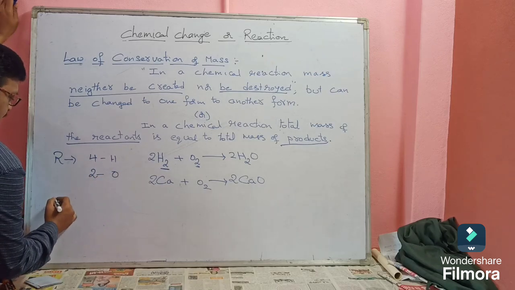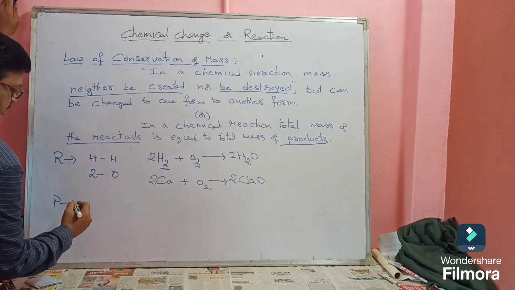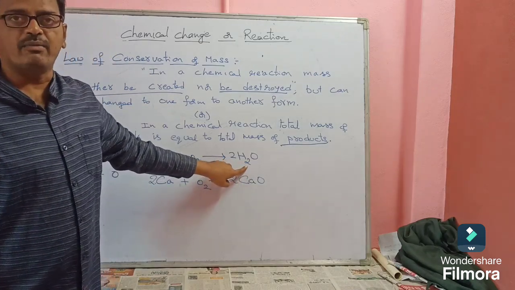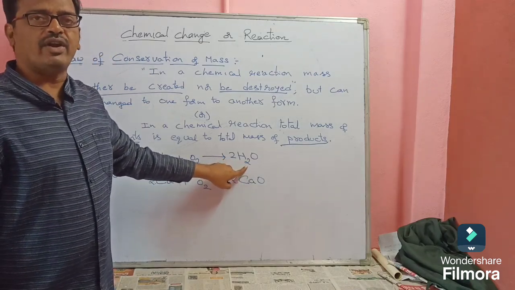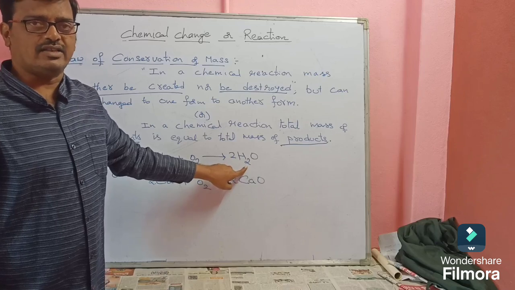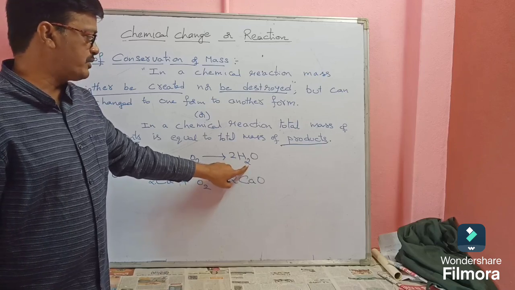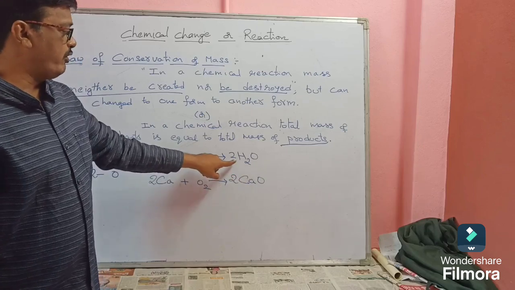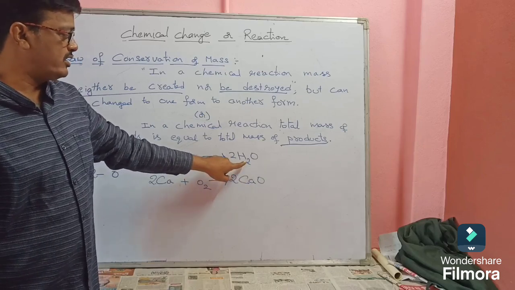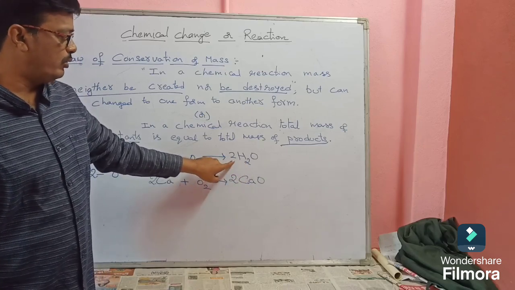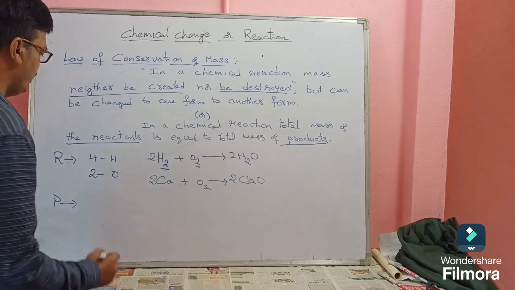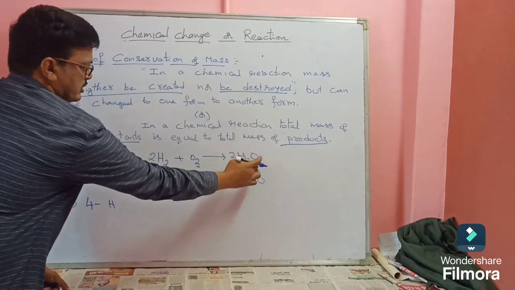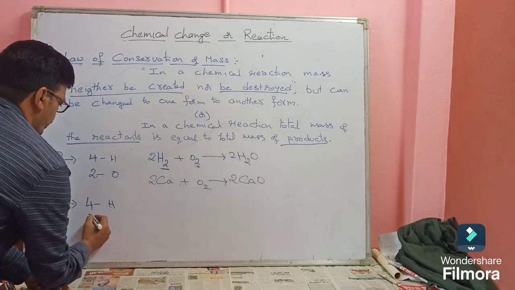On the product side, in water, what is the combination? The chemical formula shows a 2:1 ratio of hydrogen and oxygen: two atoms of hydrogen and 1 atom of oxygen. Now if you calculate the number of hydrogens, H2 into 2, 4. So 4 hydrogens are there, and oxygens 1 into 2, 2.